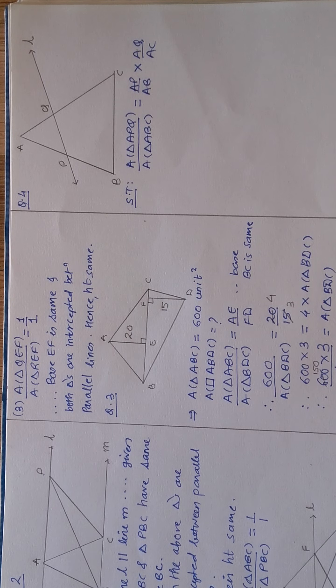This question, if you see, has nothing, that is, line L is not parallel to anyone. It is just cutting these two sides. Okay. Now, at the tail end, I will tell you the speciality of this particular problem. Now, it says that area of triangle APQ. Now, in general sense, if you take area of triangle APQ, one of the sides will be considered as the base. Okay, no problem.